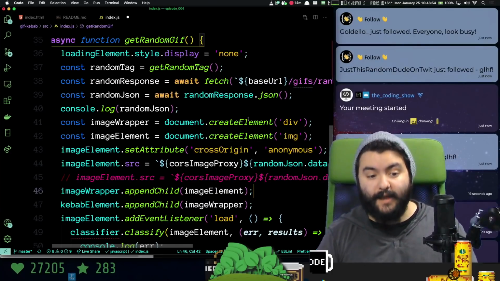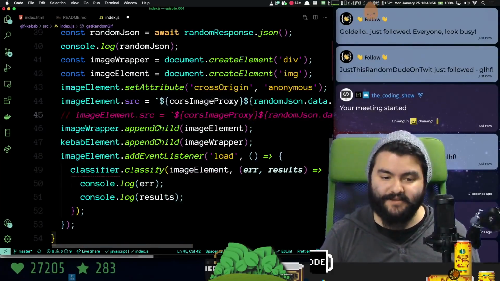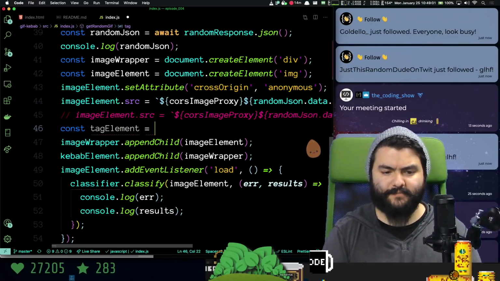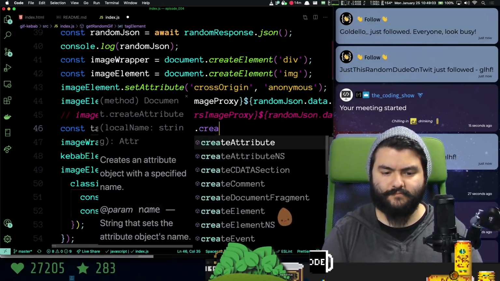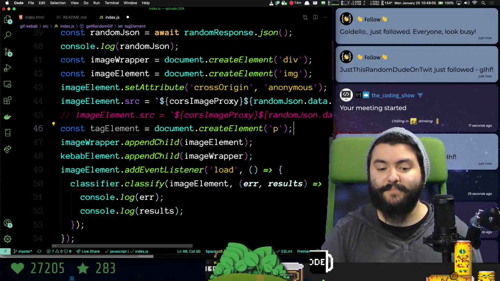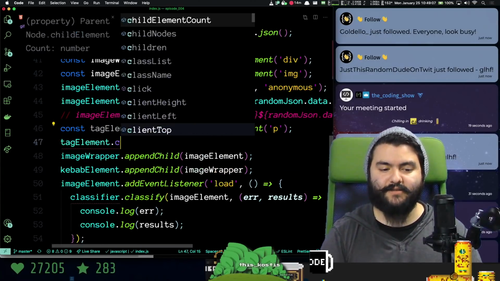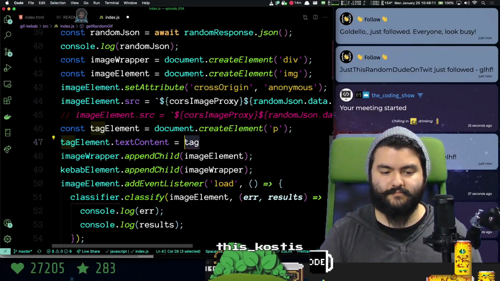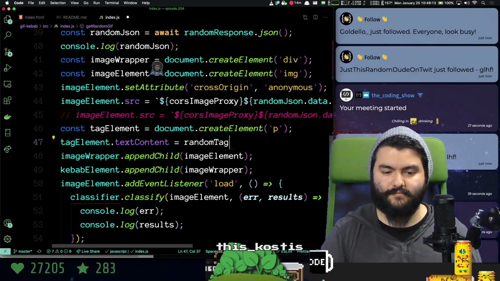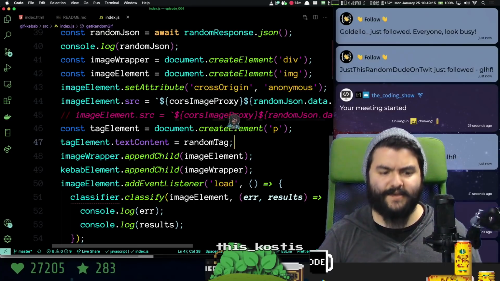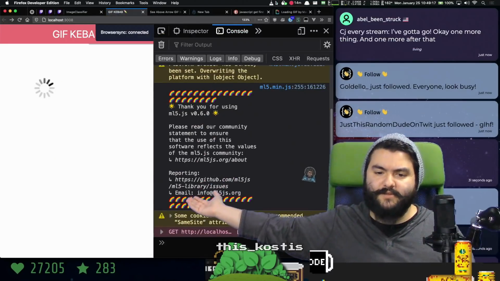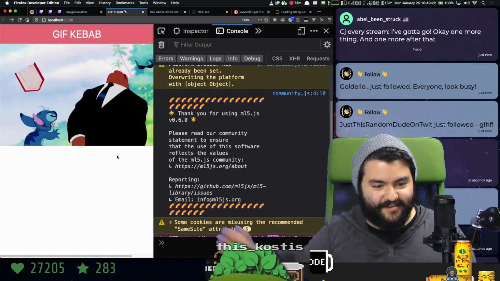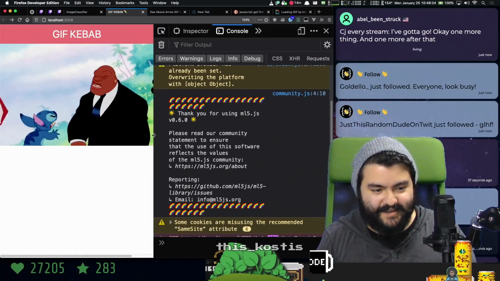Cool, but what that will allow us to do is also append the tag to the page. So if we create a p tag, we'll call this the tag element. Create an element that's a p tag, set its text content to be the tag. And then that should show up on the page too. It should show up right below the image. One more thing. Is it there? I can't tell.